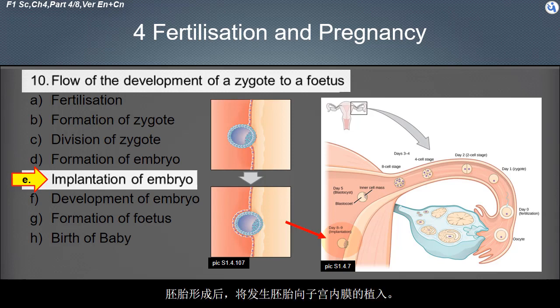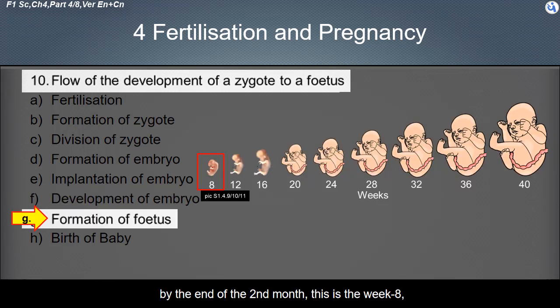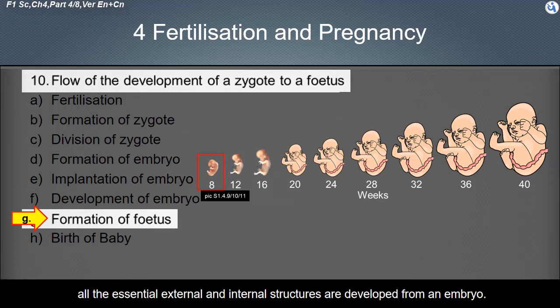After implantation, the development of the embryo occurs. By the end of the 2nd month, this is week 8, all the essential external and internal structures are developed from an embryo. And the fetus is formed.